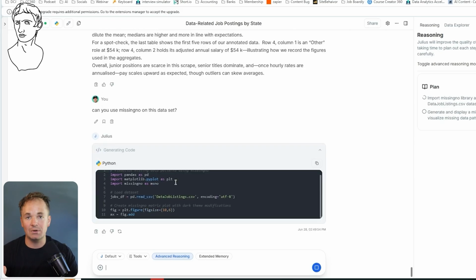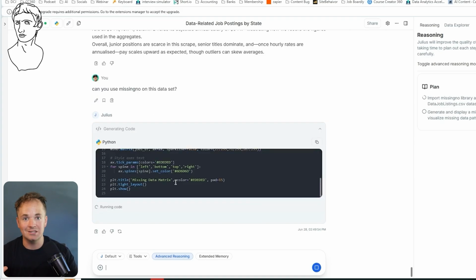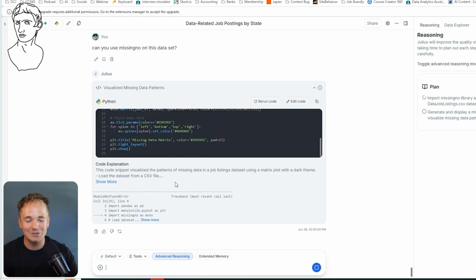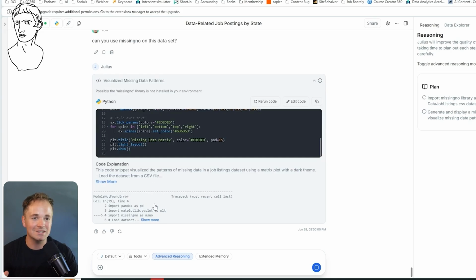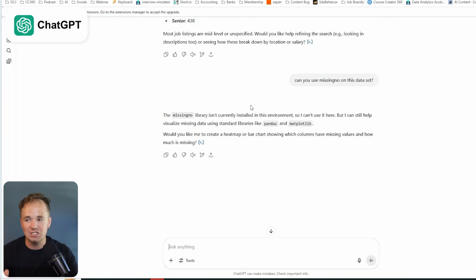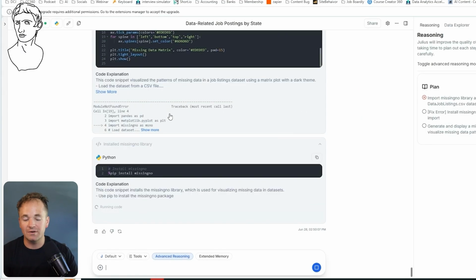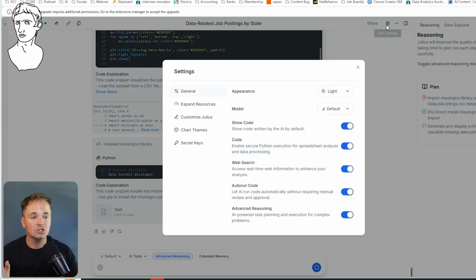This basically means that whatever Python package you can use in the wild, in real life on your local machine, you can use inside of Julius as well. That's not true of ChatGPT. Basically, Julius gives you higher control of your environment. Not only can you do things like pip install Python packages that aren't currently installed on the environment, you can actually go to the settings right here.